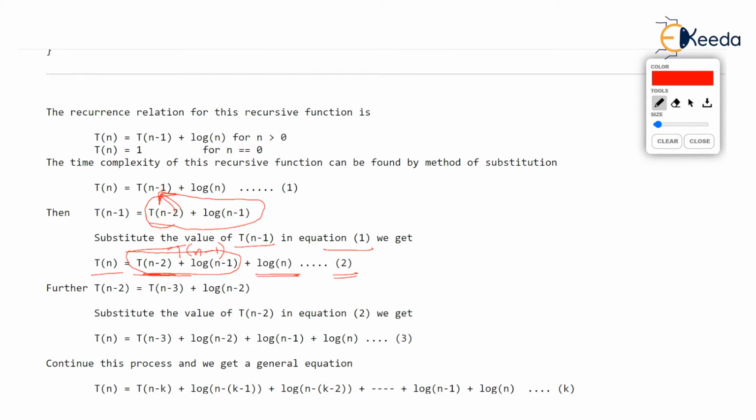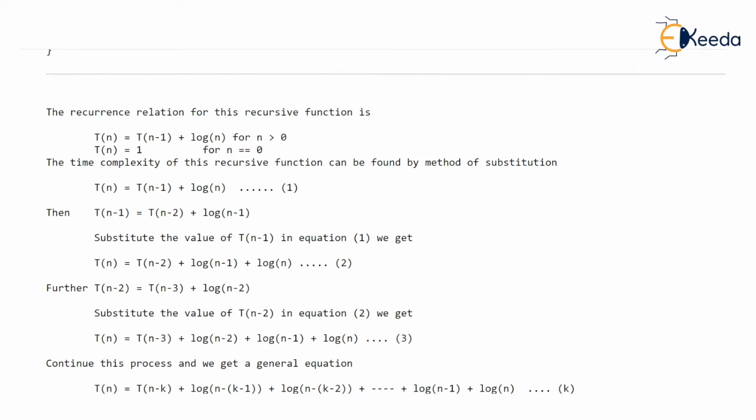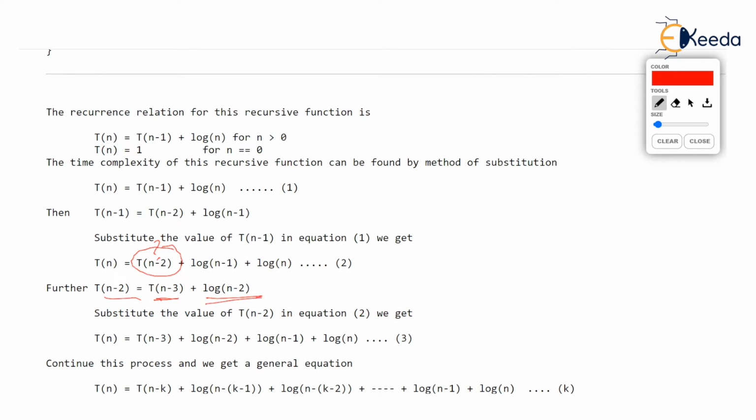Now if we continue doing this from equation 2, we have a part in equation 2 which is T(n minus 2). What is T(n minus 2)? It's equal to T(n minus 3) plus log of n minus 2. I hope you got this very easily. So if you put this value of T(n minus 2), which I am marking in equation 2, at the place of T(n minus 2), you will get T(n) is equal to T(n minus 3) plus log of n minus 2 plus log of n minus 1 plus log n.